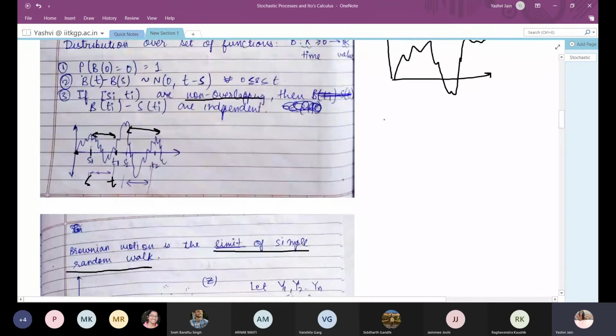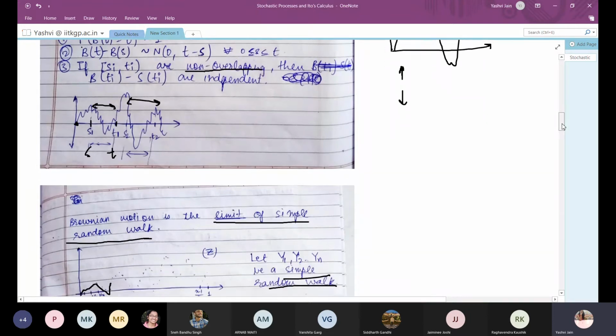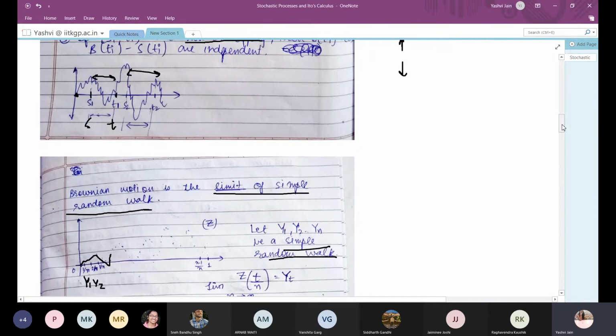Now, a Brownian motion is determined by the idea that the upward pull is equal to the downward pull, which means that the probability of +1 and the probability of -1 are both equal. So this can be used to model the prices of various commodities, because in pricing of various commodities, the probability that the price will go higher is equal to the probability that the price will go lower.